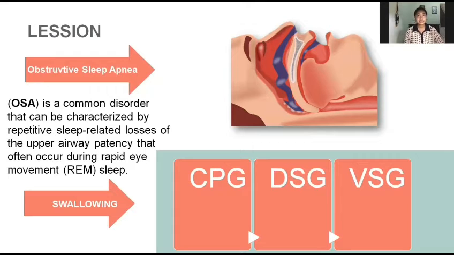I will continue the presentation about obstructive sleep apnea. Obstructive sleep apnea is a common disorder characterized by repetitive sleep-related losses of upper airway patency that often occur during rapid eye movement, or REM, sleep.